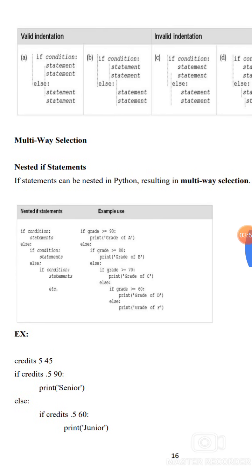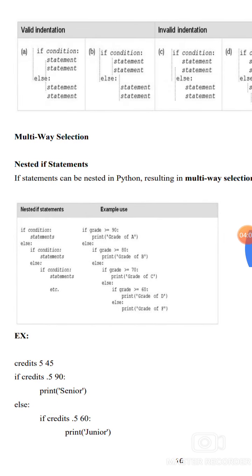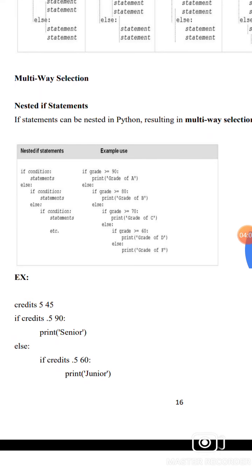The multi-way selection, the nested if statement. The if statement can be nested in Python, resulting in multi-way selection. The nested if statement: if condition, statement, else if condition, statement, else if condition, statement, etc. This is the syntax of the nested if statement.